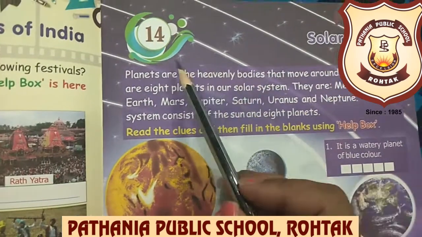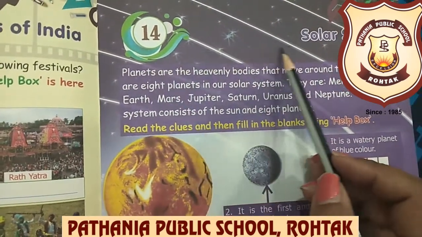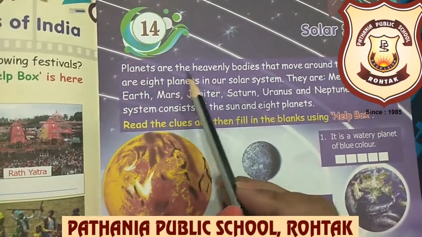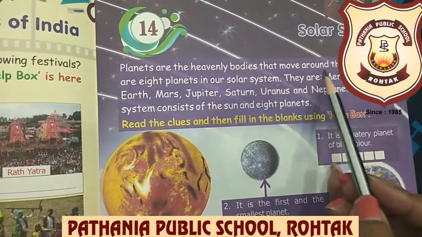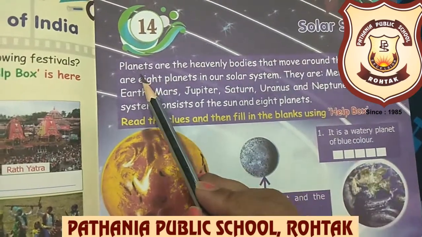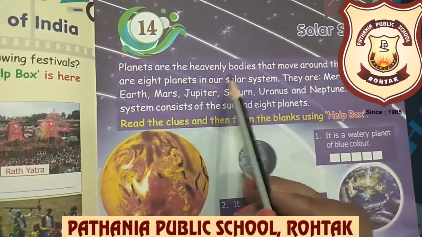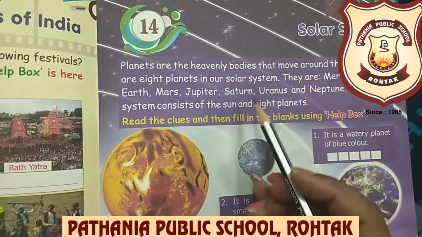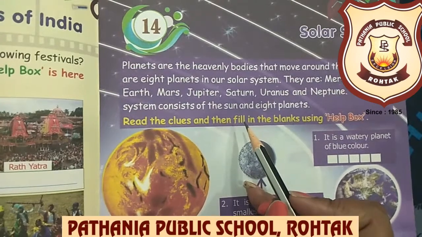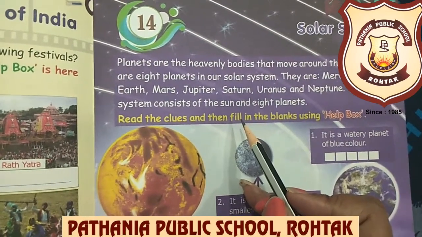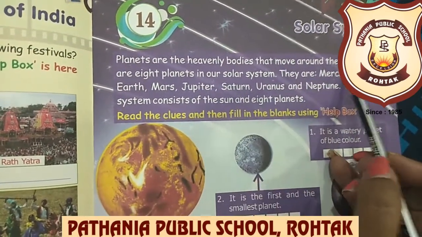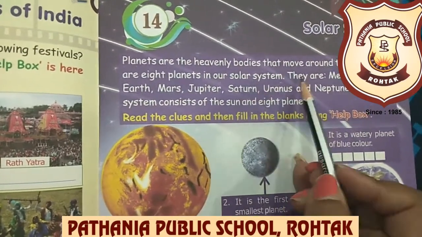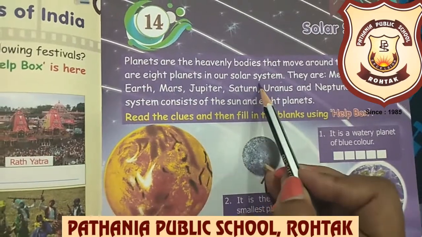Dear kids, this is our chapter 14 of GK, solar system. Let's read it. Planets are the heavenly bodies that move around the sun. Yes, what are planets basically? Planets are the heavenly bodies that move around the sun, that revolve around the sun. And why do they move around the sun? To get the heat and light of the sun. There are 8 planets in our solar system. Yes, beta, in total we have 8 planets in our solar system.